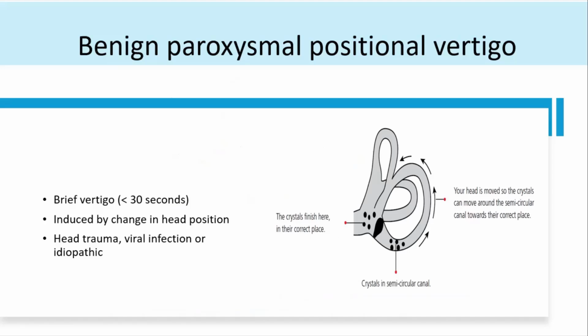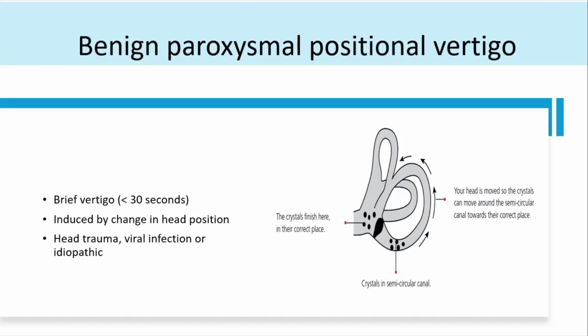He's coming with vertigo. He's saying that I have episodic vertigo, and these episodes I'm getting when I'm lying down, when I'm tilting my head to the right side. Then you're like, okay, fine. So then you examine. You need some signs, no? You look for nystagmus, it is not there. So then you'll think, maybe you need to do some maneuvers to bring out the nystagmus. So this is one of those conditions. Second is a very treatable condition.